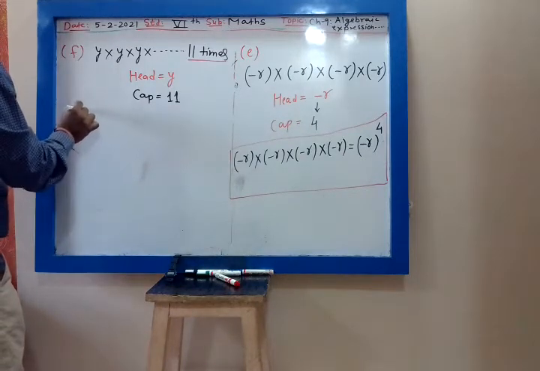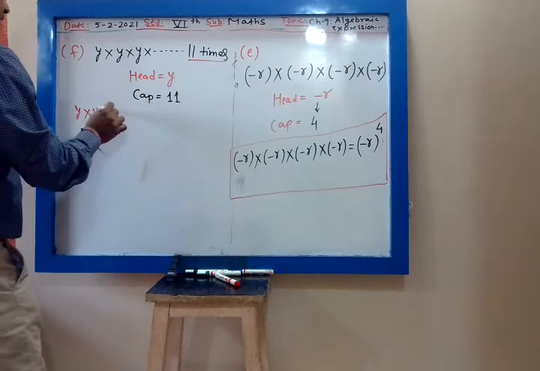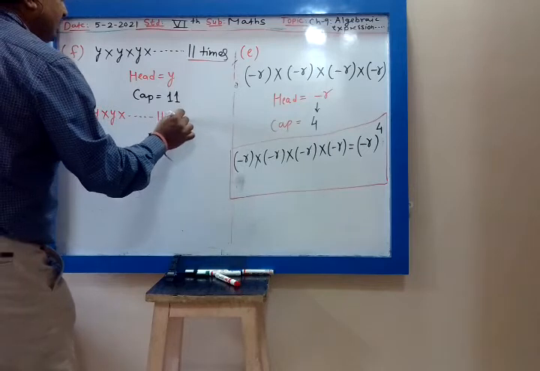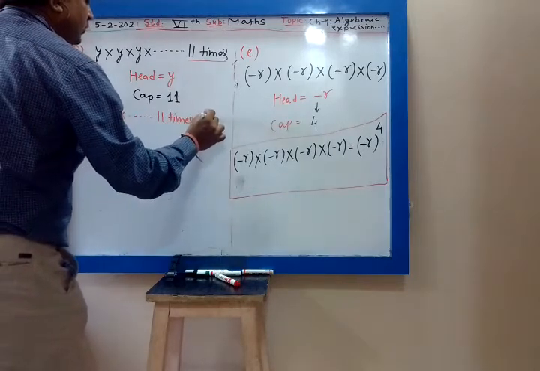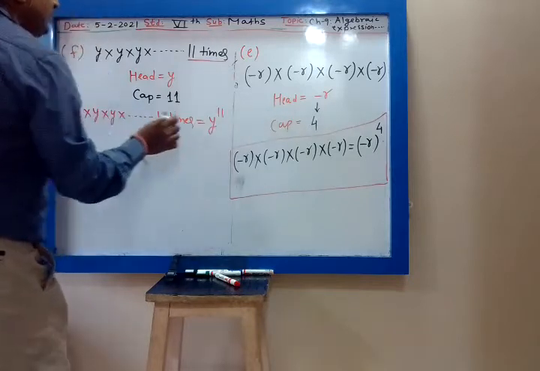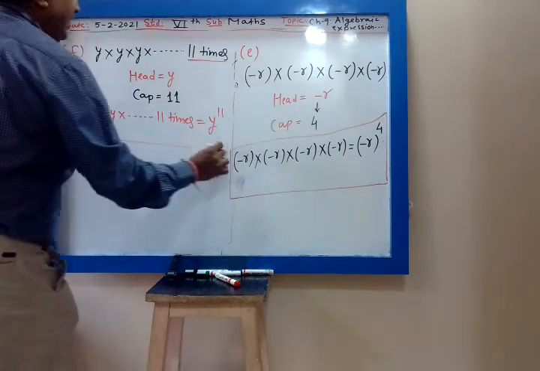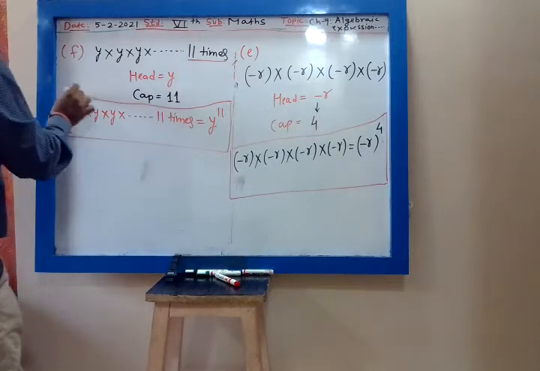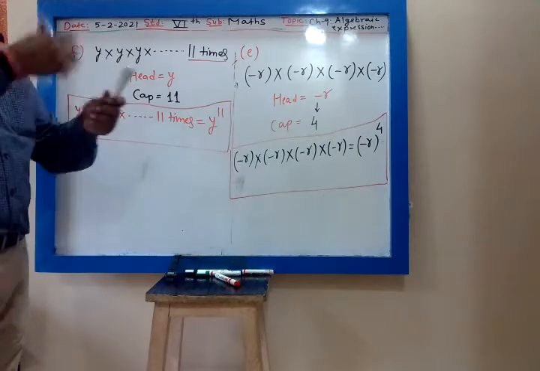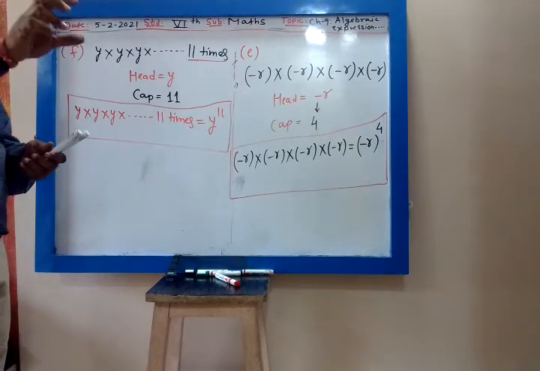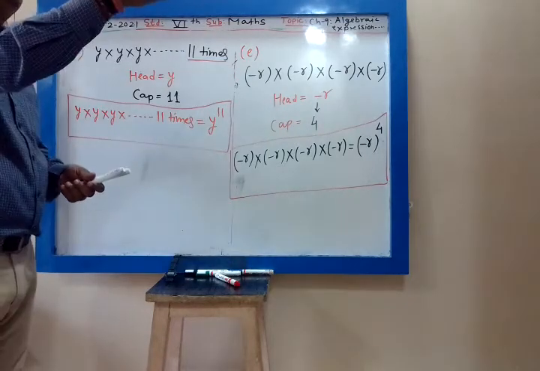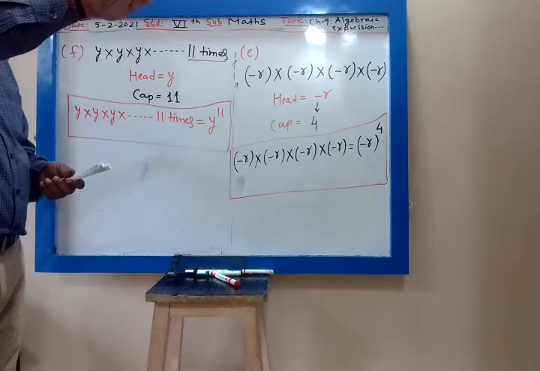So we write y into y into y into dash 11 times is equal to head y, cap is 11. So y raised to 11. Answer is y raised to 11, y to the power 11. So your cap is nothing but a power, an exponent. And writing in the exponential form is nothing but placing a cap over the head.